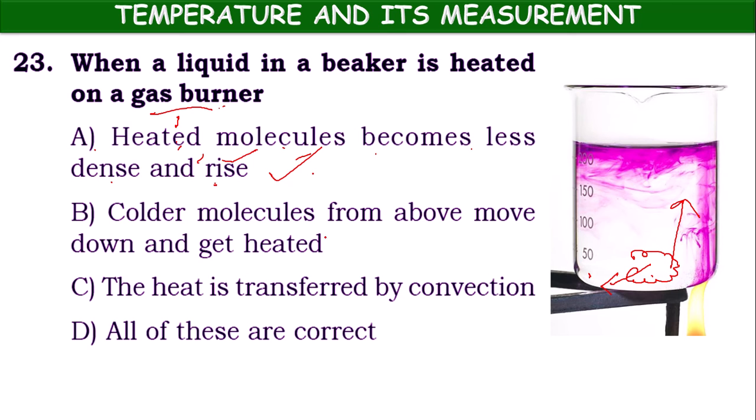Next, colder molecules from above move down and get heated. As heated molecules go up, cold molecules will come down because they will be denser compared to the heated molecules. That's why they will come down. This option is also correct. The heat is transferred by convection. This process is called convection: the less dense molecules going up and coming down. This process of transfer of heat is called convection. So this option is also correct.